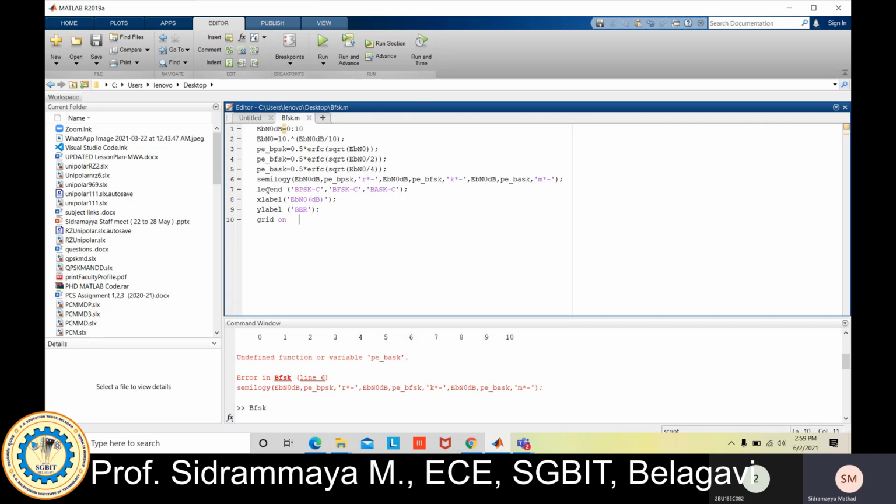Next, a semilog plot against Eb/N0. I am displaying the probability of error for BPSK in this color, this is binary FSK, and this is the probability of error for ASK. Then the legend: BPSK, binary phase shift keying, binary frequency shift keying, and binary amplitude shift keying. The x label is Eb/N0 and the y label is bit error rate. Now I execute it, then it becomes very clear.